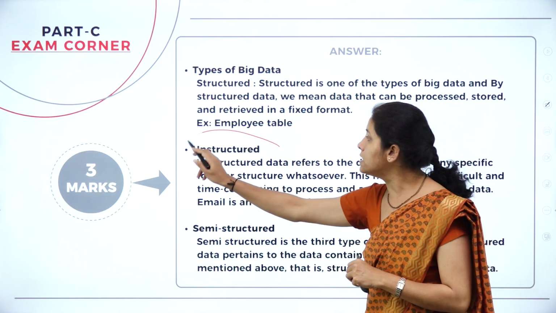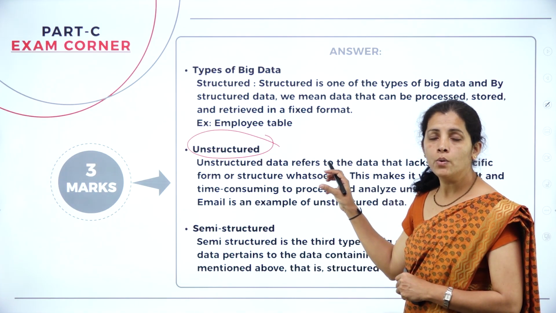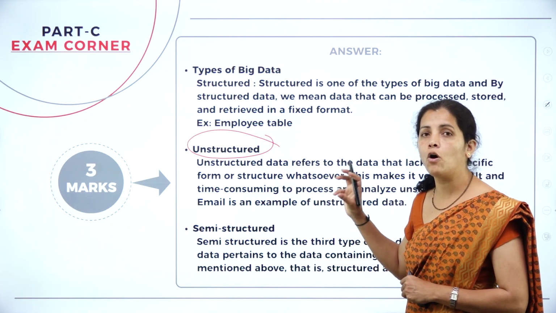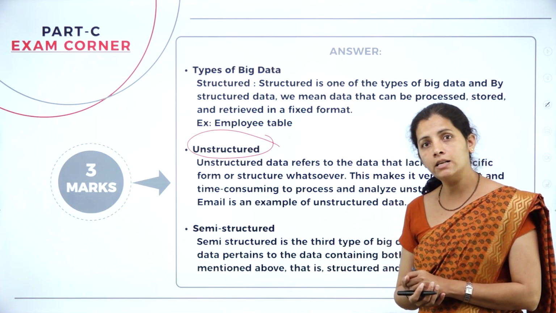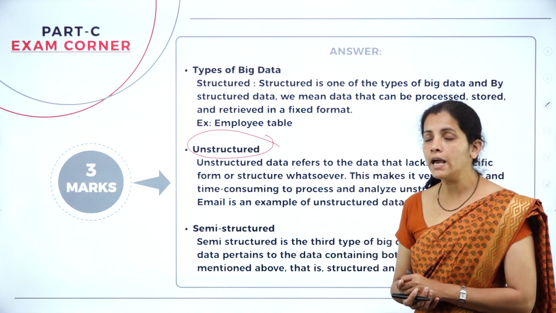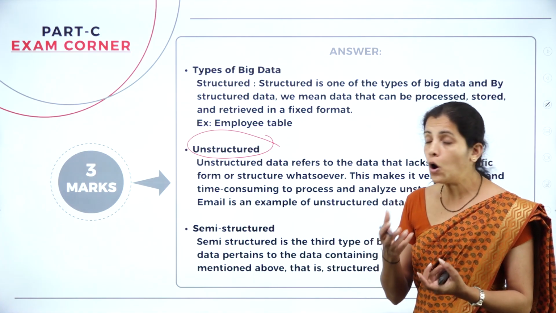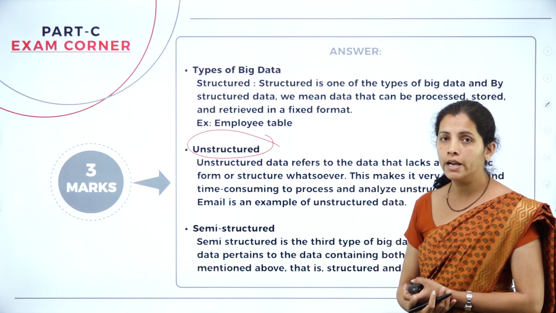And what about unstructured data? In unstructured data, we do not have any particular format and all the data are stored in different formats. Examples are email, and I can even consider audio, video and image; all these come under unstructured data.